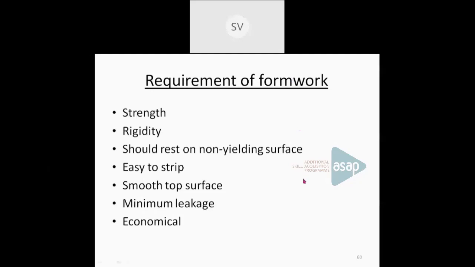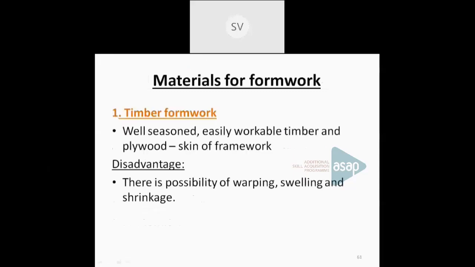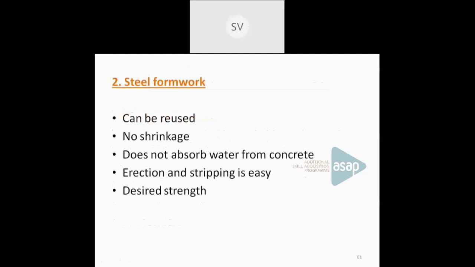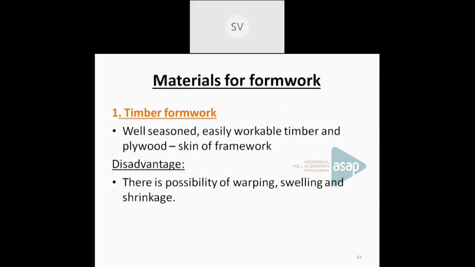And what are the materials mainly we are using for formwork? They are mainly timber formwork as well as steel formwork. Now, when you are using timber for formwork, it should be well seasoned timber. It should be an easily workable timber also. And the skin or the surface can be made up of plywood. The main disadvantage of timber formwork is that it can be subjected to swelling, shrinkage, etc.